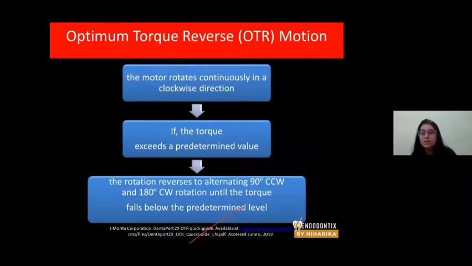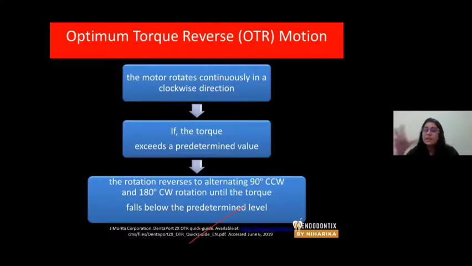Next function is optimal torque reverse motion. You put your file inside the canal, and the motor rotates continuously in a clockwise direction. If the torque exceeds a predetermined value, the rotation changes from alternating 90-degree clockwise to anti-clockwise until the torque falls below the predetermined value. That means the file, instead of moving completely 360 degrees in a clockwise direction, moves counterclockwise, clockwise, counterclockwise and clockwise.